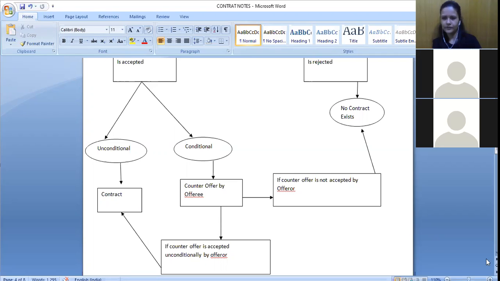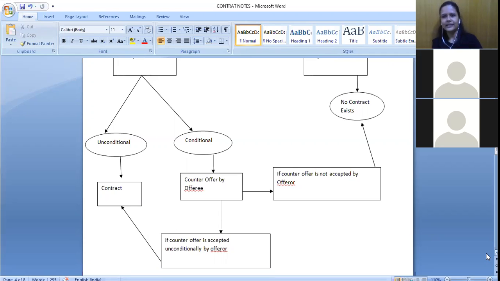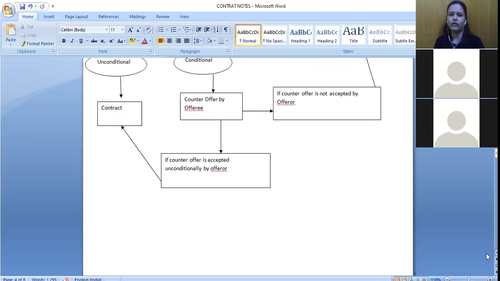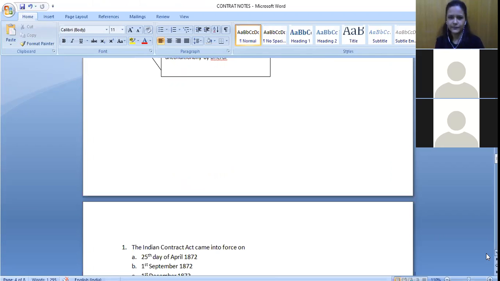Yeah, sure. So this part is basically offer and acceptance. When I'm making an offer, you should accept it totally without any conditions. Then only it will lead to formation of a contract. In case you are putting certain other conditions, again, it depends whether I want to accept those conditions or not, right? And in case you are rejecting, obviously there is no contract between both of us.